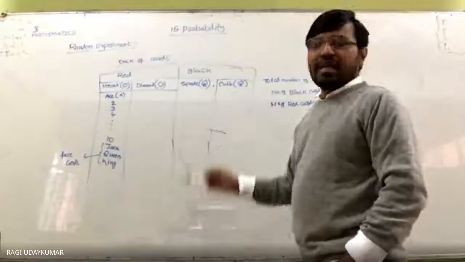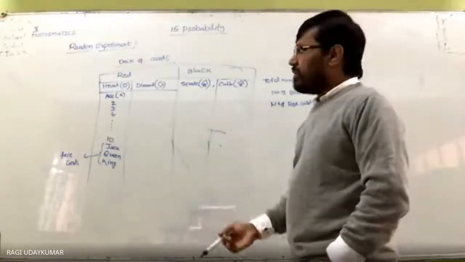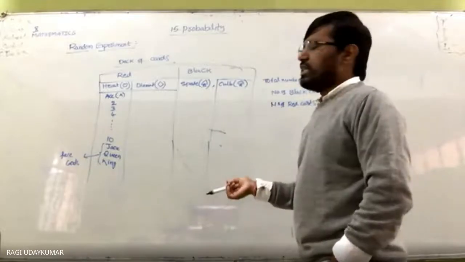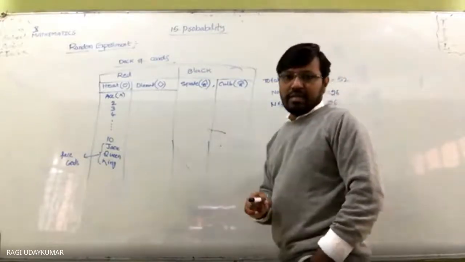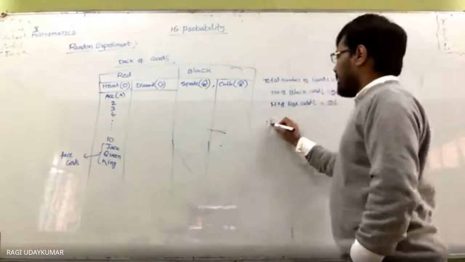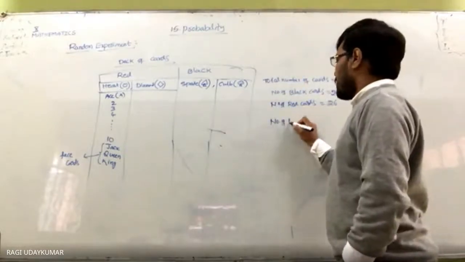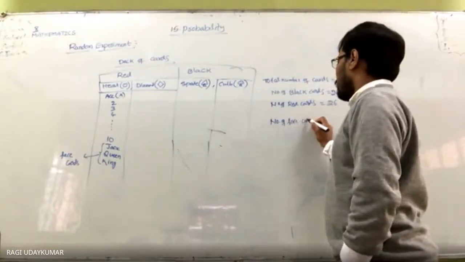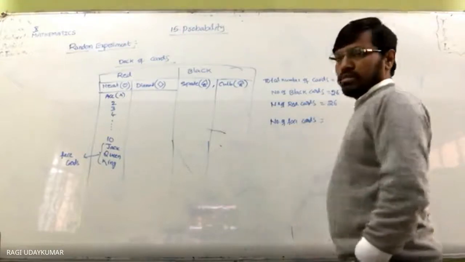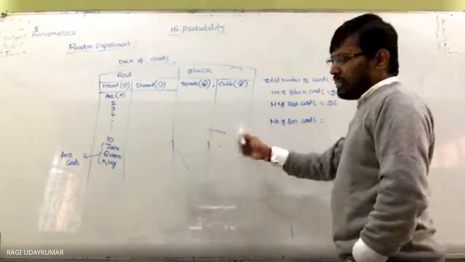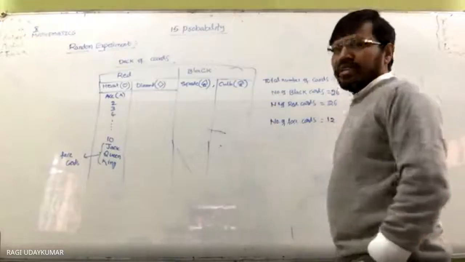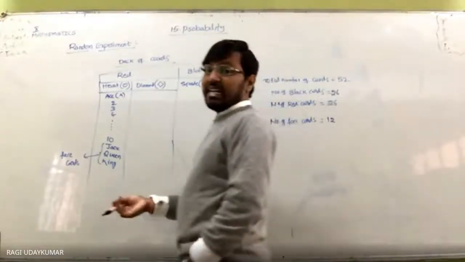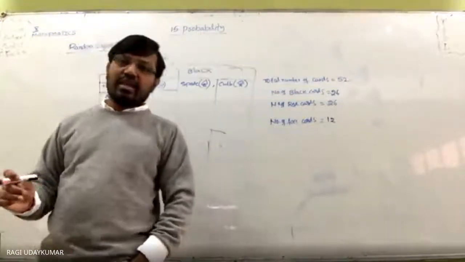Of each symbol, club will be 13, spade will be 13, diamond will be 13, heart will be 13. And number of face cards. Can you say the total number of face cards? In this 3, in this 3, in this 3, in this 3. 12. Total number of face cards is 12. And total number of ace cards. How many aces are there? 4. So 4. Any question if you are asking.